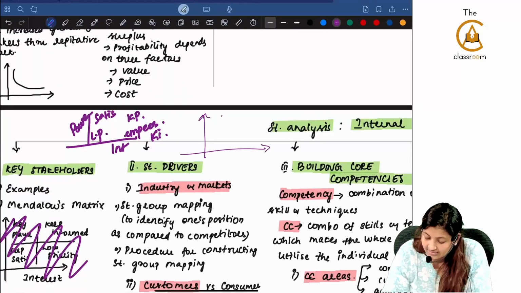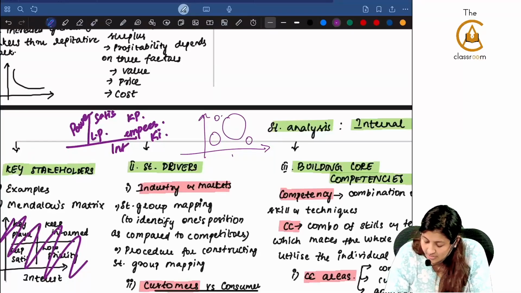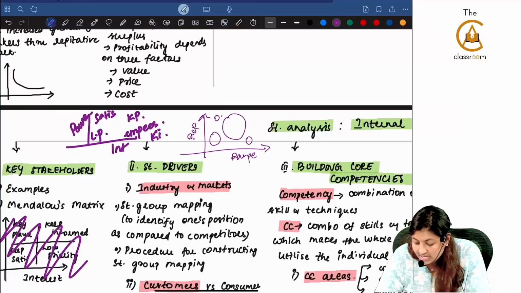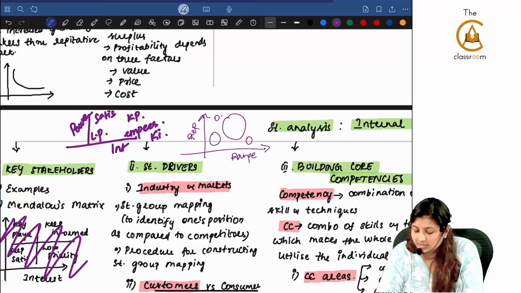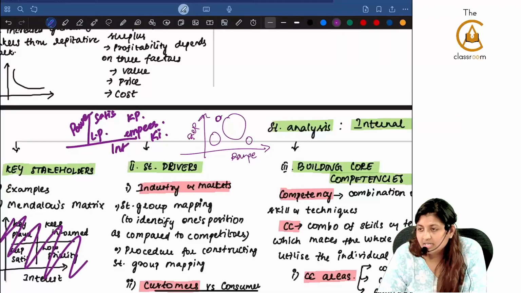On the x-axis is range of products, and here reputation is going to be there, with different circles to show the percentage revenue to the total industry as a whole. Now this one has high reputation even though range is a little low. It is not that great.